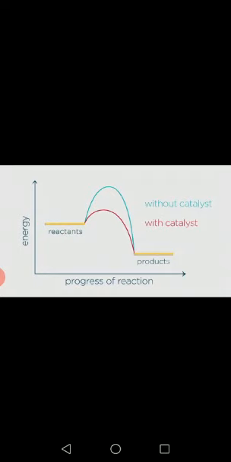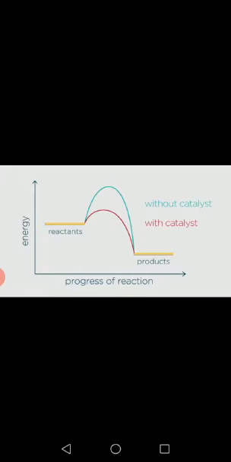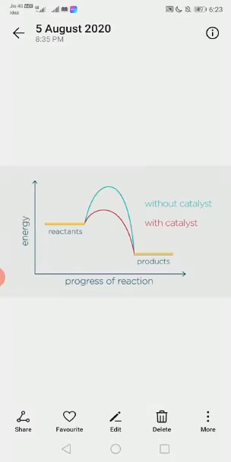The blue pathway is without the catalyst, and the red pathway is with the catalyst. You can see here that the catalyst lowers the activation energy.